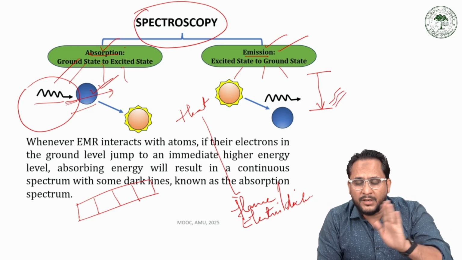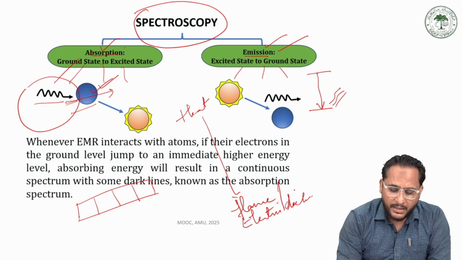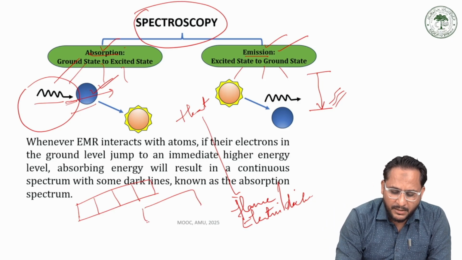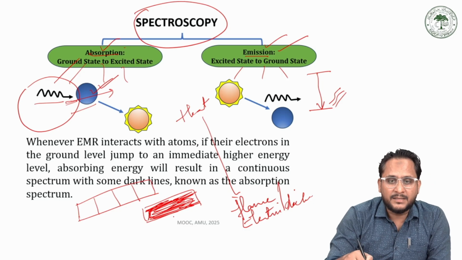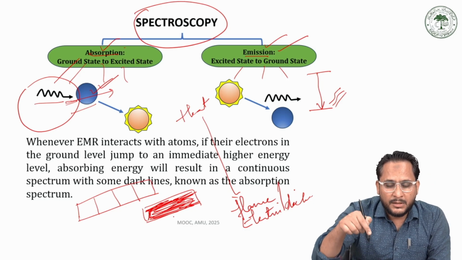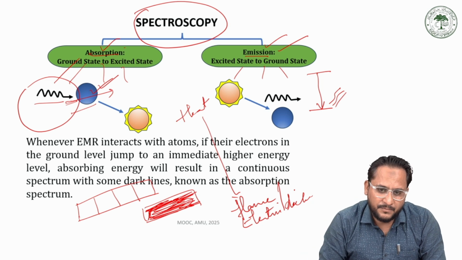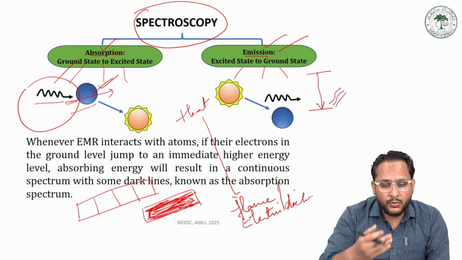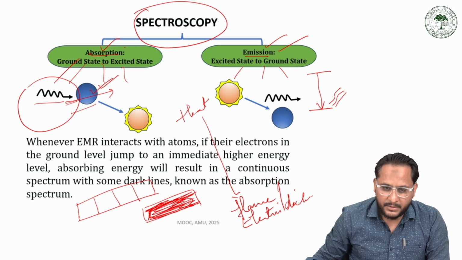So there is no light before this excitation, and therefore an emission spectrum is basically a dark spectrum. Emission spectrum is a dark spectrum where we have certain bright lines due to the emission of light by these excited atoms. I'll show you how an absorption spectrum and an emission spectrum appear in the next few slides.